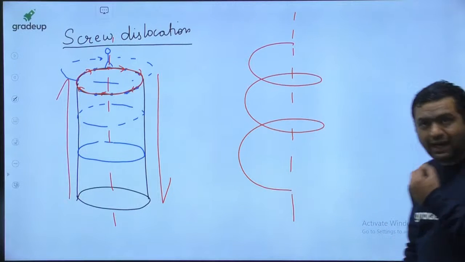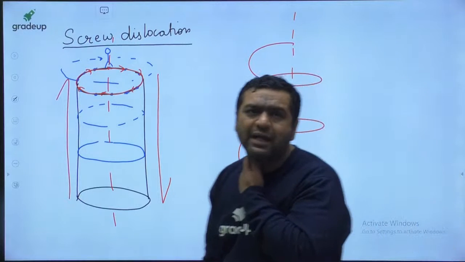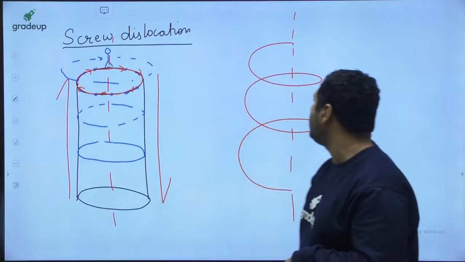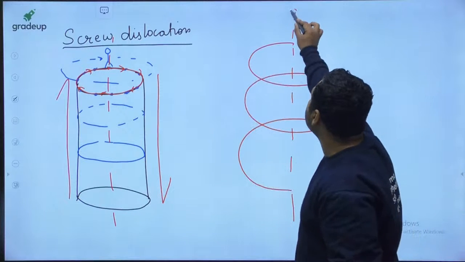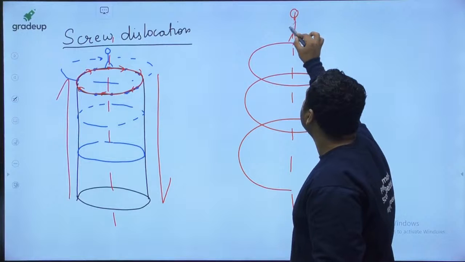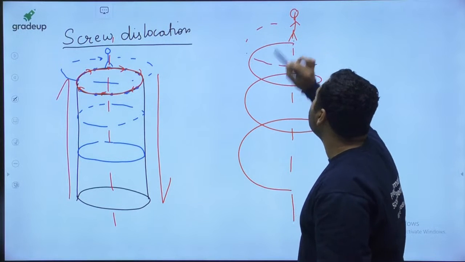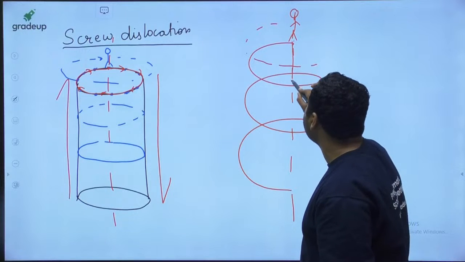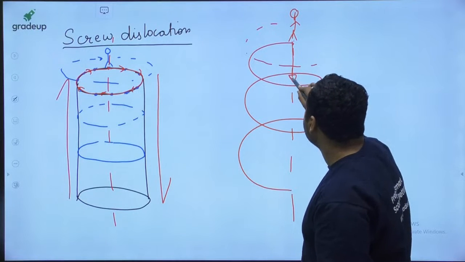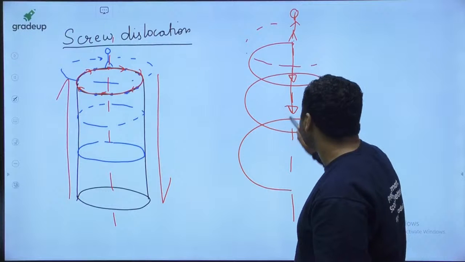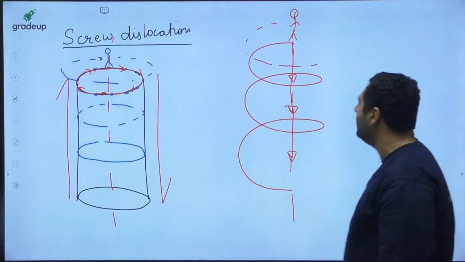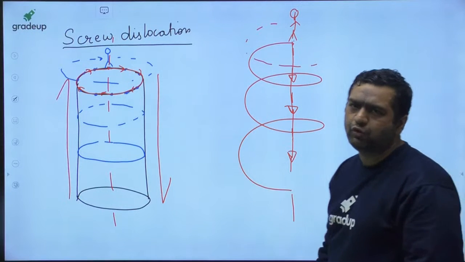Now if you are the person standing here and go for one complete rotation, you will not reach your original position; you will go slightly downward. After one more rotation, you will go downward again. This is going to be your motion.